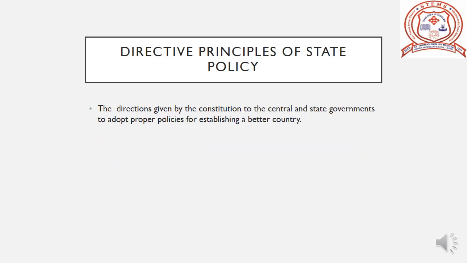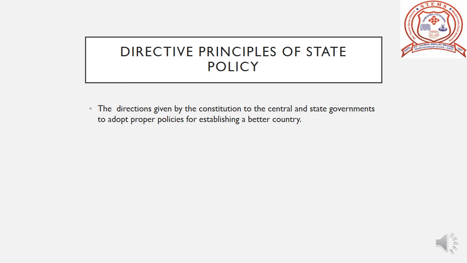Another important feature of the Indian Constitution is directive principles of state policy. The directive principles are the directions given by the Constitution to the central and the state governments to adopt proper policies for establishing a better country.